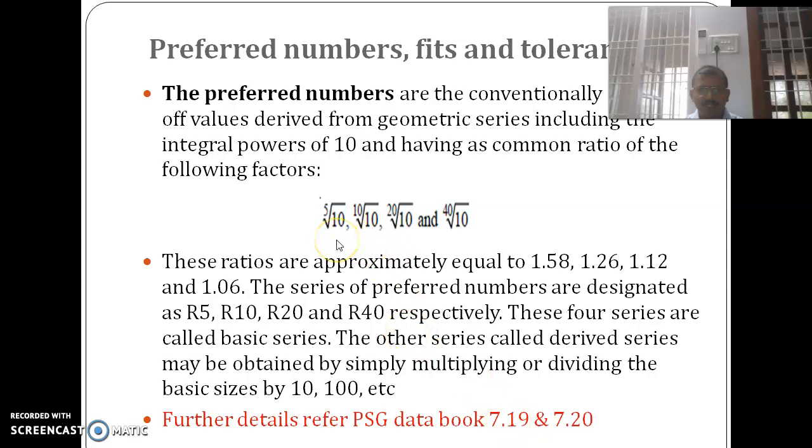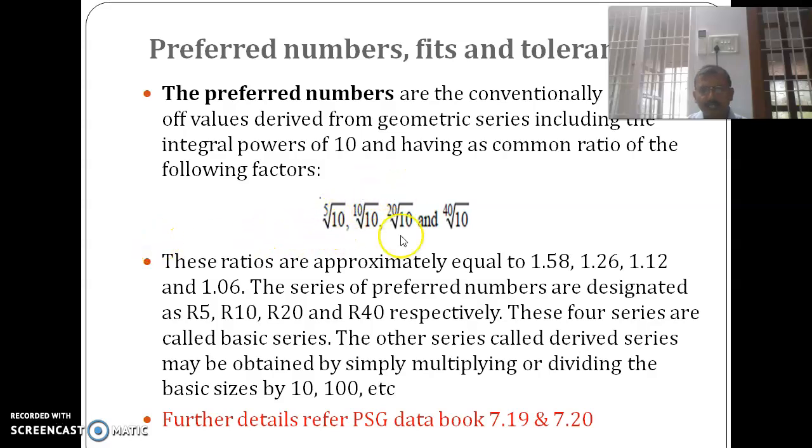So the preferred numbers are the fifth root of 10, that is called R5. If the root is taken as 10, it is R10 series, this is R20 series, this is R40 series, and all the numbers are arranged in geometrical progression. Okay, geometrical progression, not in arithmetic progression.